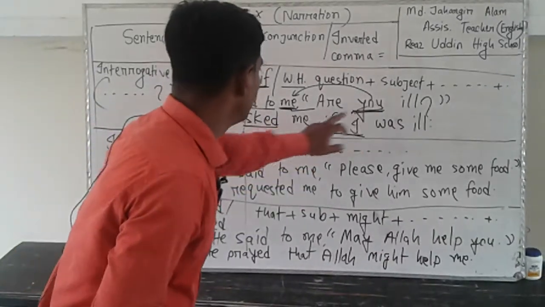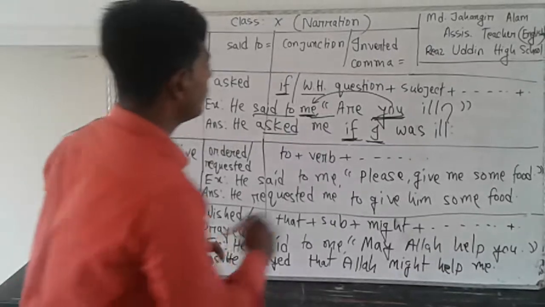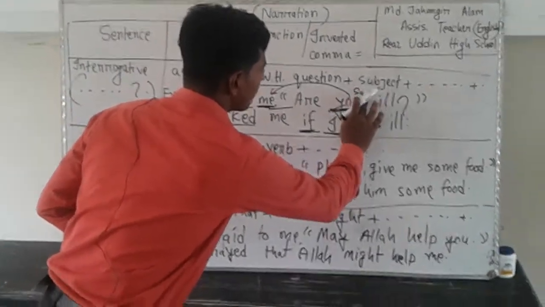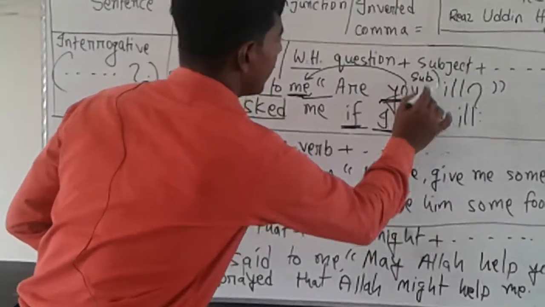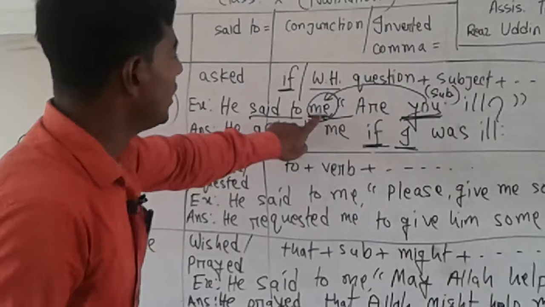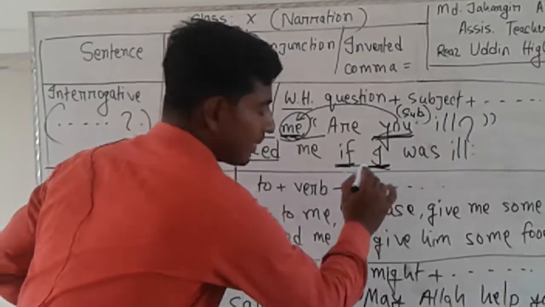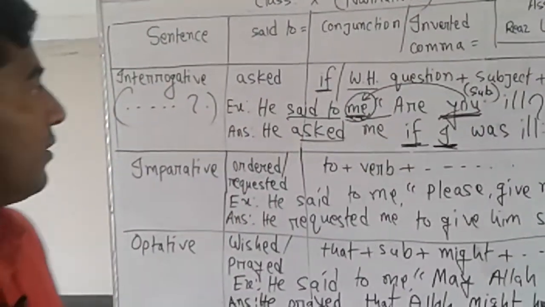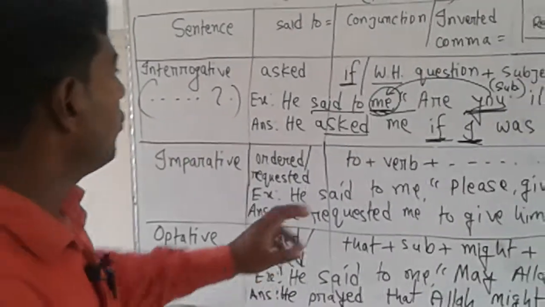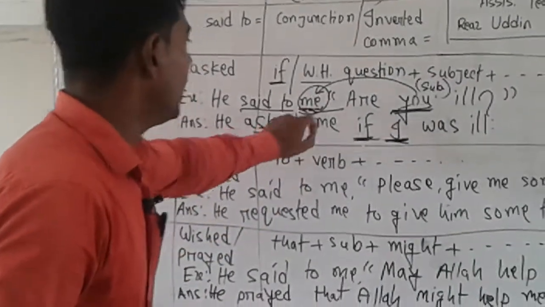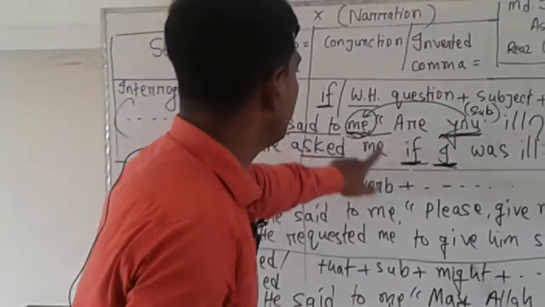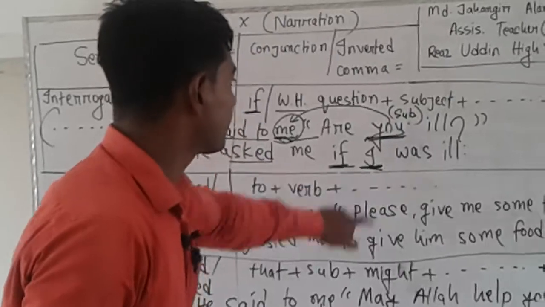Here you will follow me, as you is a subject form, so the object for me will be in subject form.